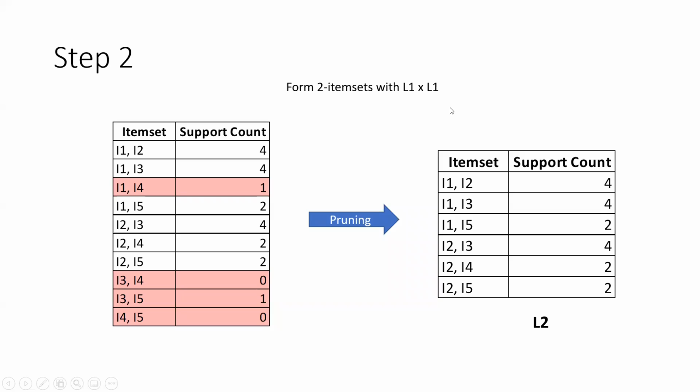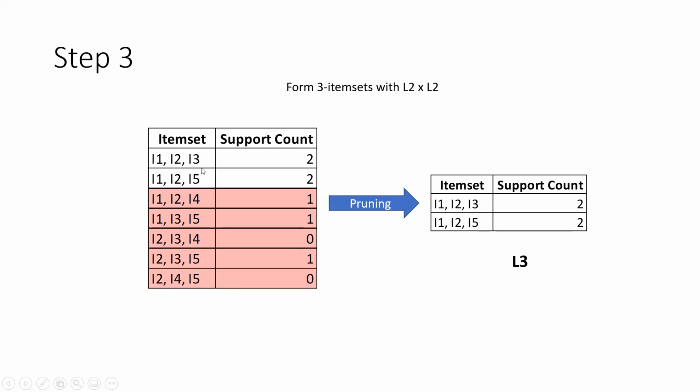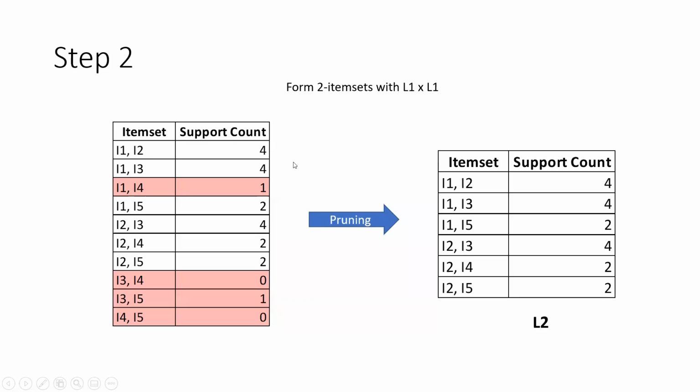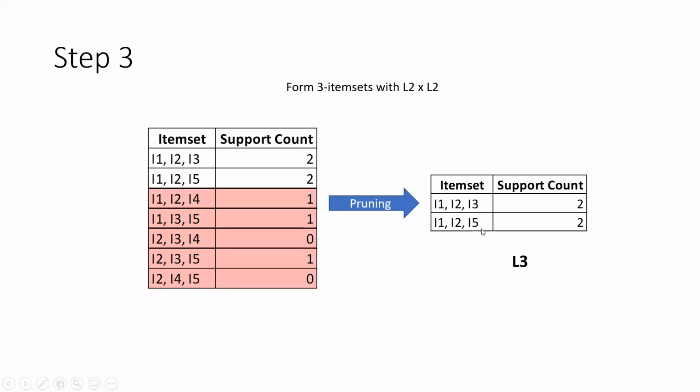So if you just do a cross join of this on the same thing, first will be I1 I2 cross I1 I3. So when you cross these two, you will get I1, I2, I3. So that is what you see here, I1, I2, I3, which is present in 2 transactions. And second, what you do is I1, I2 cross I1, I5, you will get I1, I2, I5. That is the second item set that you have here. And what is the support count?